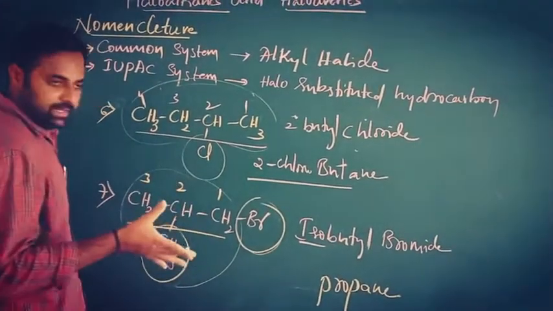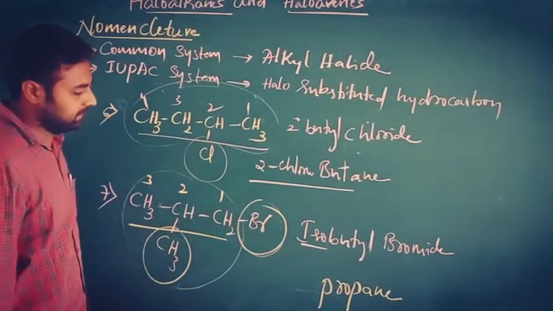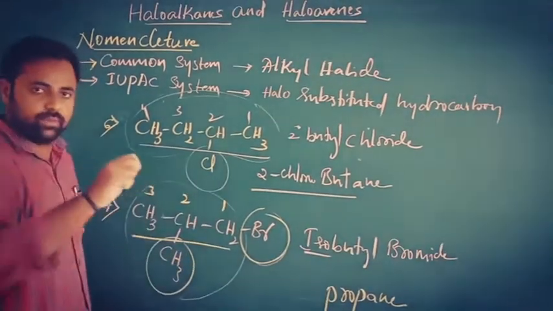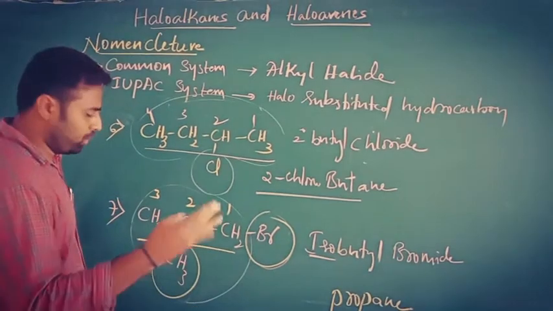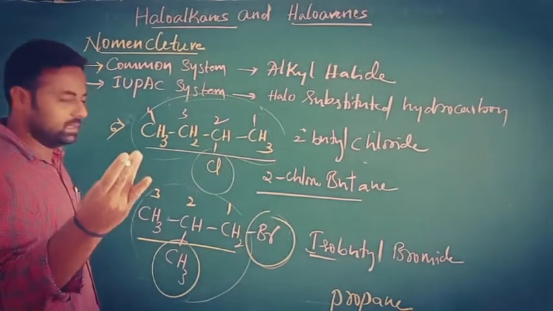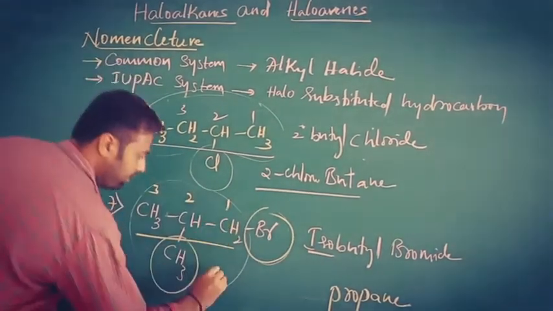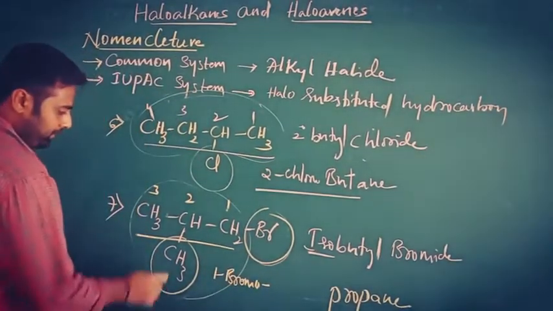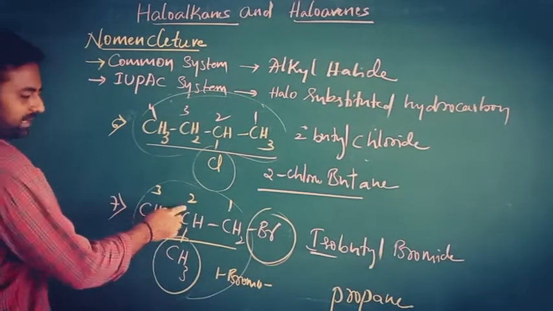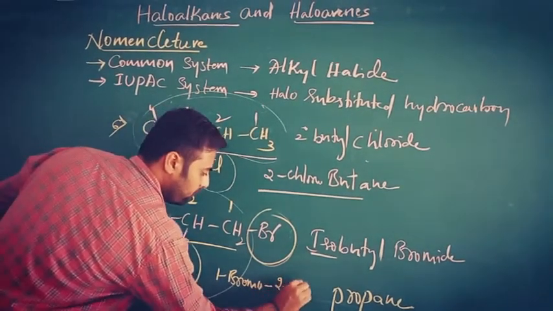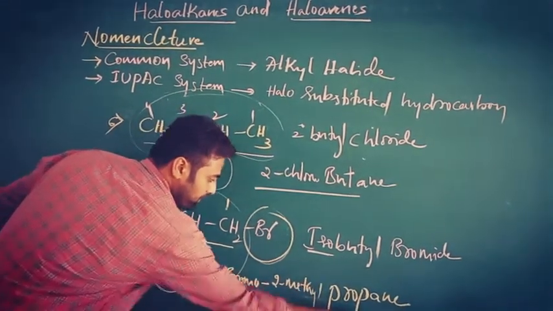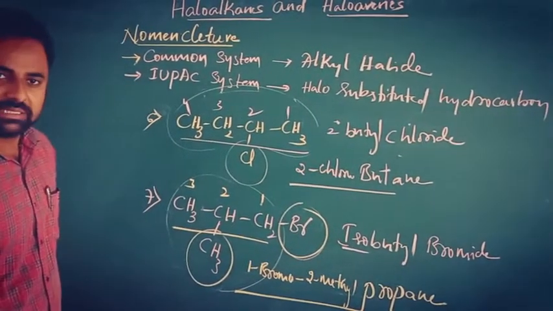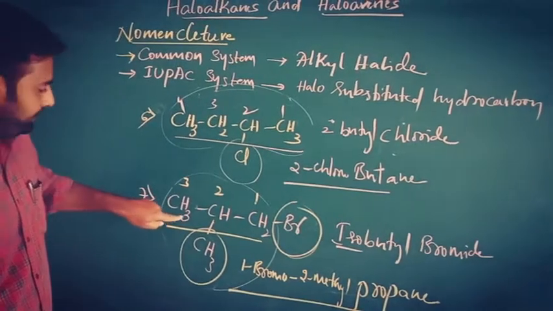So what about the substituents? There are 2 substituents, and you write them in alphabetical order. So bromo, methyl. You go with bromo first. So 1-bromo, and the methyl group is present at the second position, 2-methyl. 1-Bromo-2-methylpropane is the IUPAC name of this compound.